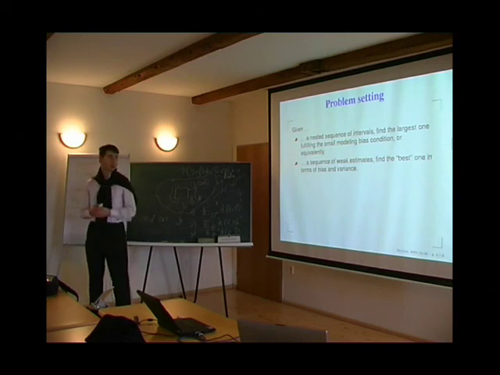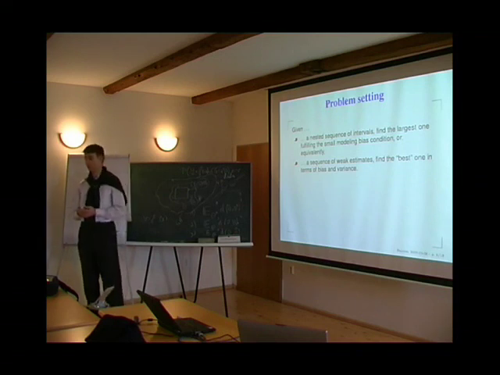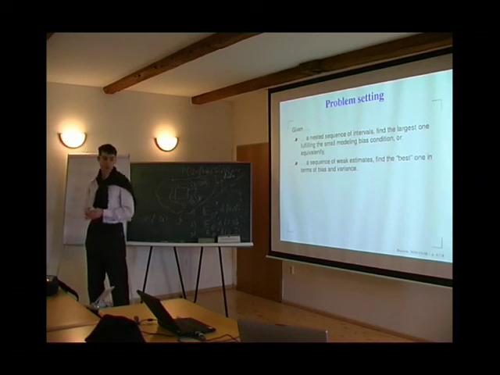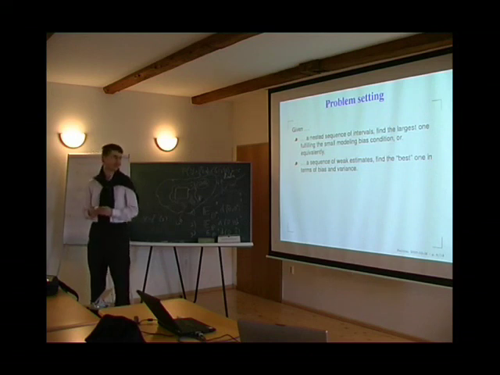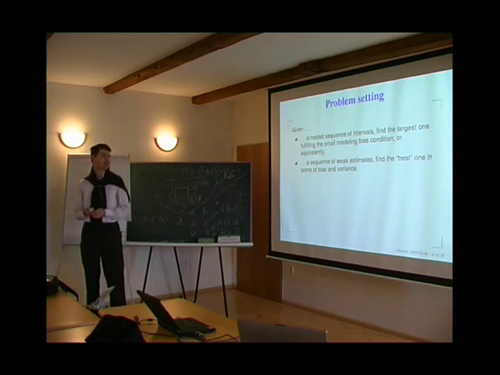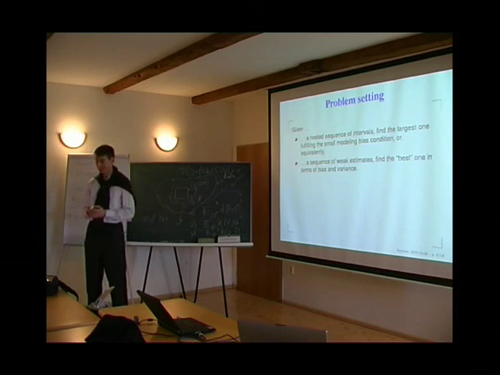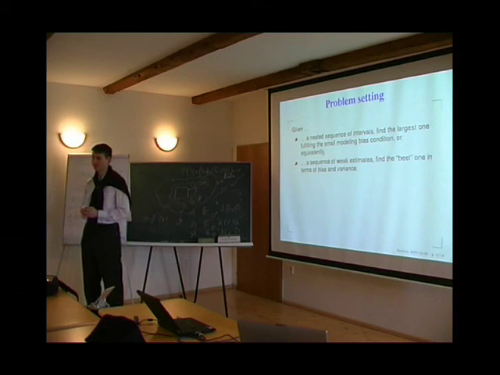Either we have a nested sequence of intervals and we want to find the largest interval within which the small modeling bias condition still holds, or equivalently, we want to select from the sequence of weak estimates the best one, which is the best one in terms of bias and variance. We have heard already that we don't know how it is defined, because there are many ways to define it.